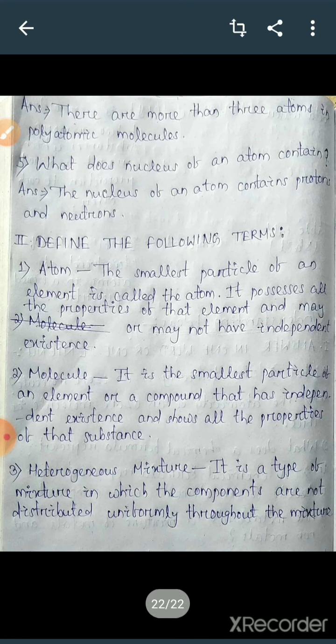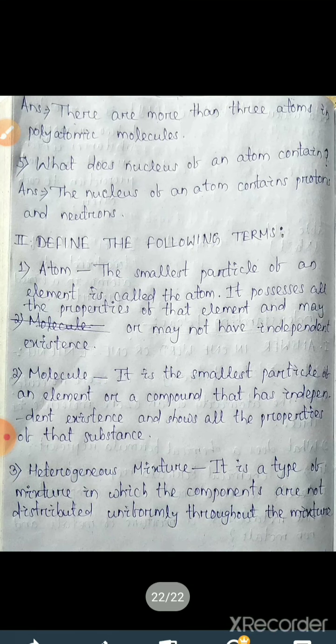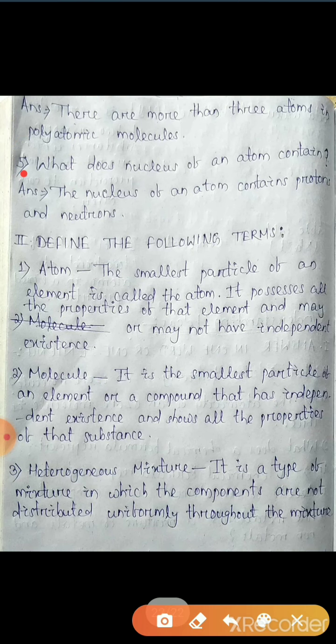The last one of this part, what does the nucleus of an atom contain? In an atom, there is a nucleus and shells. So in the nucleus of an atom, protons and neutrons are present. So the answer of this question is the nucleus of an atom contains protons and neutrons.